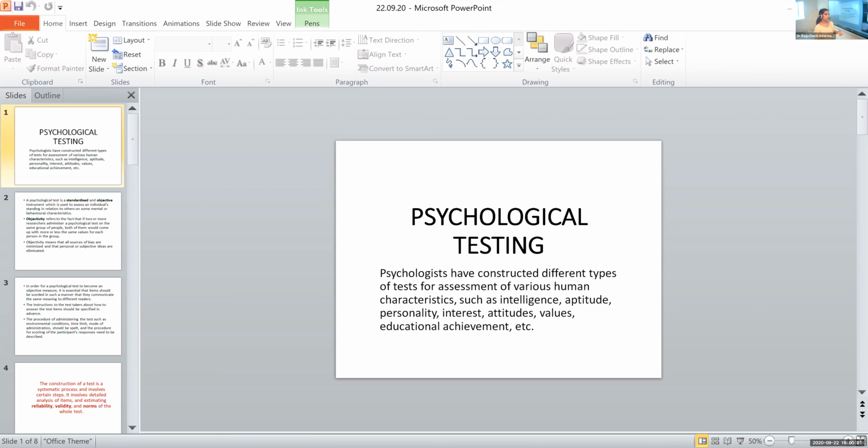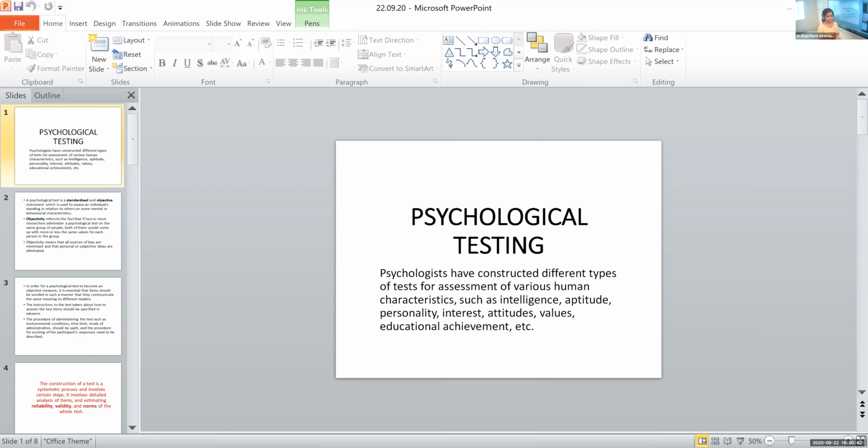Then you have different tests based on psychological disorders like depression. For depression, you have certain tests. For anxiety, that is apprehension, the tensions that you have, there are tests to check your level of anxiety and your level of depression. Then your quality of life, how is your current standard of living, how well you are doing right now in your life. Then the subjective well-being of the person, how happy you are right now, how relaxed you are right now. We have so many tests in order to measure all these.